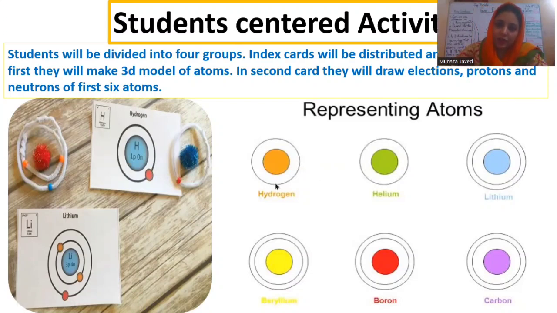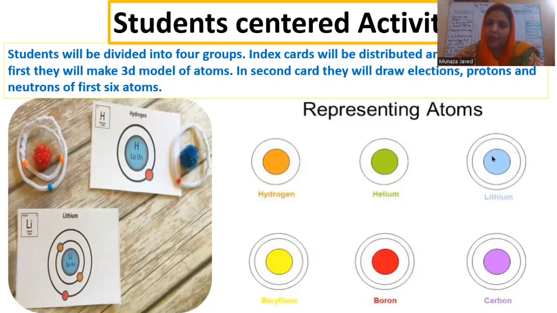See, representation of atom hydrogen. Can you draw an electron here in the atom? You can draw 1 electron here. In helium, there are 2 electrons. You can write here as well: 1 proton; in helium, 2 protons, 2 neutrons, and you can draw 2 electrons here.